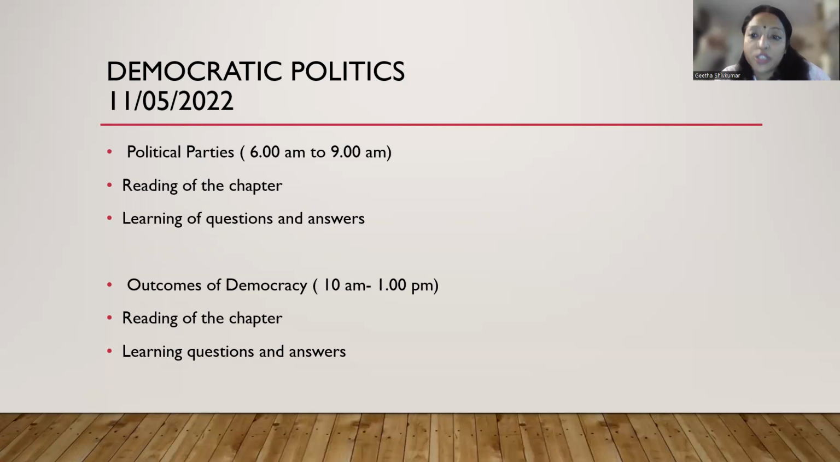start with Outcomes of Democracy. Outcomes of Democracy is not a very difficult chapter. It's a very simple chapter, and you have only 7 to 9 questions which are very, very important. Again, for that, you can revisit my YouTube channel for better understanding. So 10 to 1 is the time which I have kept for reading the chapter and learning the question answers. For every chapter, children, you need to do the same thing.